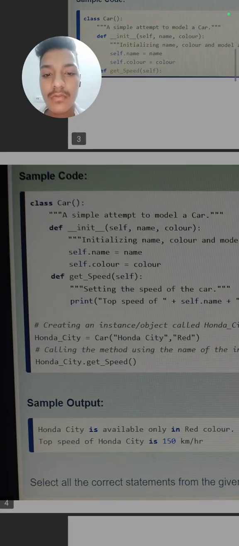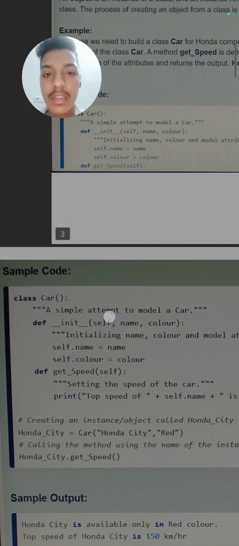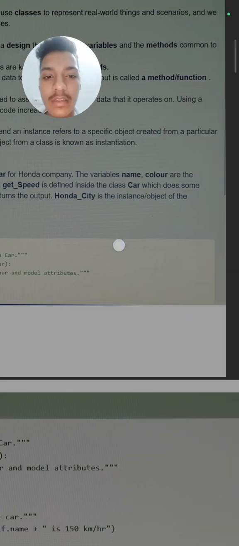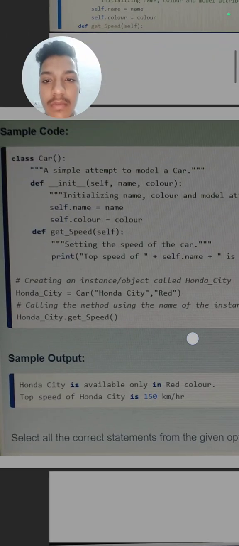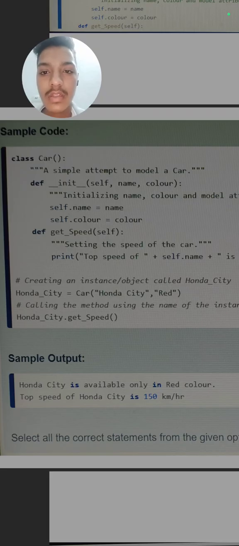So for defining the variables, or for defining these attributes, we will use the def keyword. After this def, we will use double underscore, then write init. This name is initialization, means we are initializing the variables. Then another double underscore, then in brackets first we will write self, then our variable names.